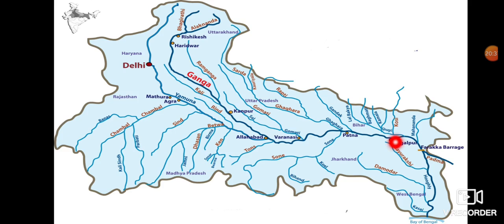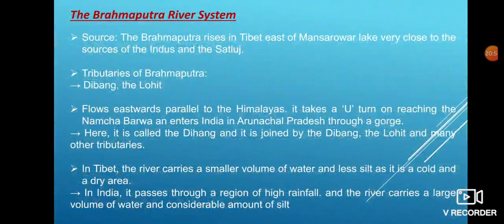And the other part at Farakha, the mainstream of river Ganga, enters Bangladesh, where it is named Padma, and there in Bangladesh it merges with the Brahmaputra river. The Brahmaputra river system.